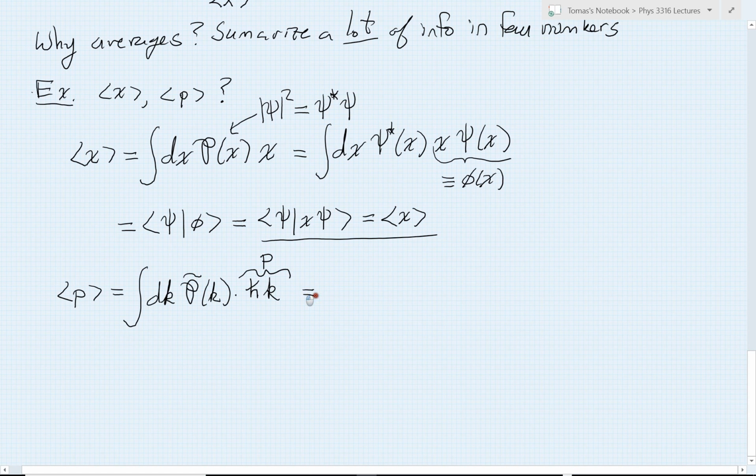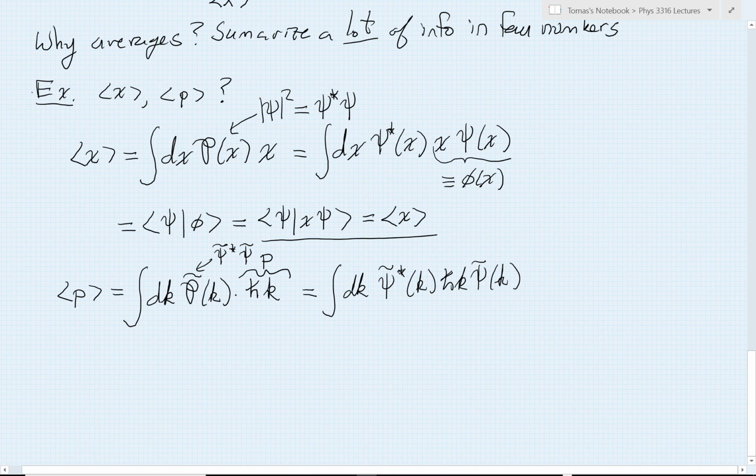Next, we know we can follow the same pattern as before. P tilde of k, of course, we want to write as psi tilde star of k times psi tilde of k. That would be the proper form. So this will become integral dk. And once again, I'm going to split my psi stars apart. It's just multiplication. There's nothing really mysterious. It's really just to make things a little more artful at present. h bar k times psi tilde of k.